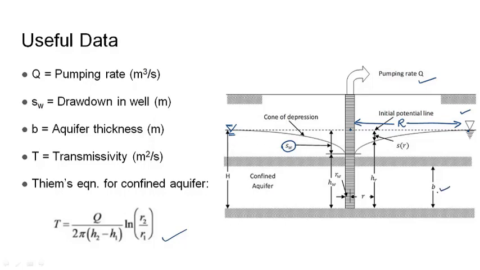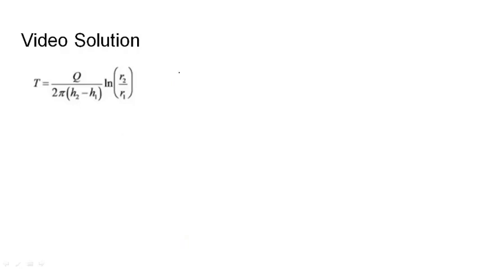B is the aquifer thickness in meters, SW is the drawdown of the well in meters, and pumping rate is taken in SI units of meter cube per second. The T is the transmissivity, which is nothing but the product of the hydraulic conductivity and the thickness of the aquifer. So the discharge in this case is given as 40 liters per second. Converting this to SI units of meter cube per second, we will multiply it with 10 to the power minus 3.